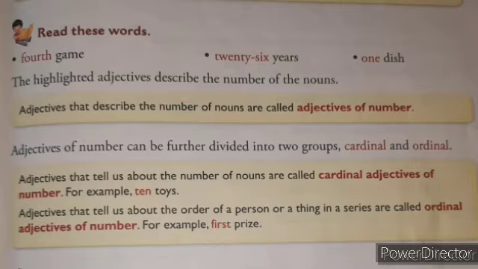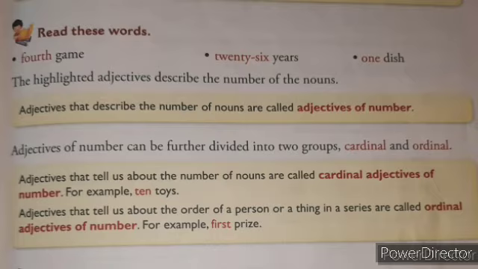Now this type, adjectives of number, can be further divided into two groups, which are cardinal and ordinal. First we will see what is the cardinal adjective of number. Adjectives that tell us about the number of nouns are called cardinal adjectives of number. For example, 10 toys. Here 10 is the adjective that tells us about the number of nouns. How many toys are there? 10. So 10 is called what here? Cardinal adjective of number, because it tells the number of toys.